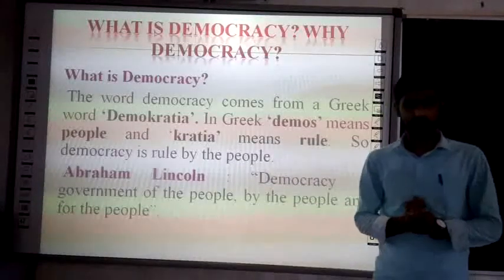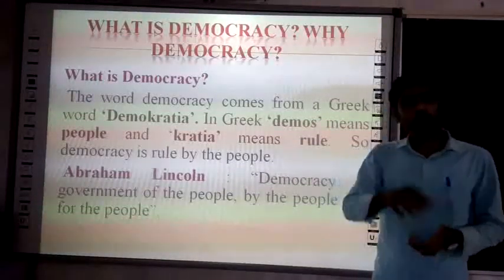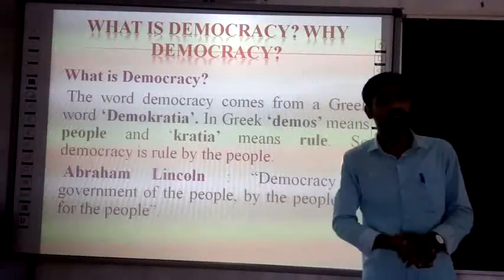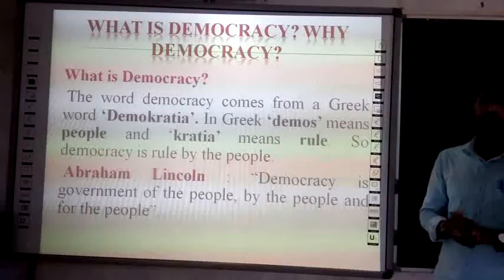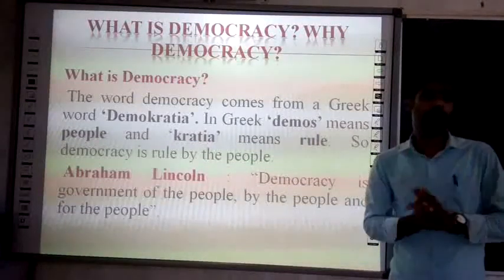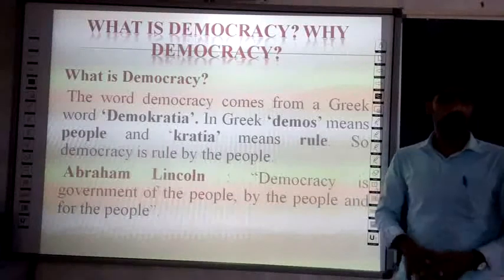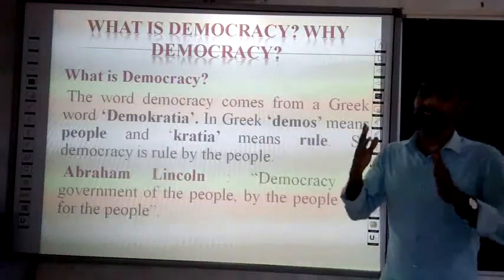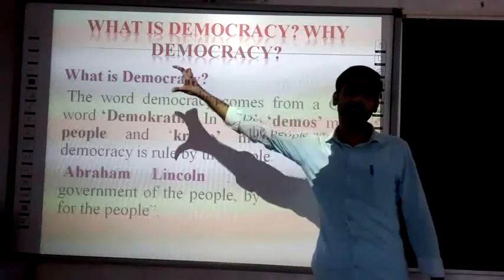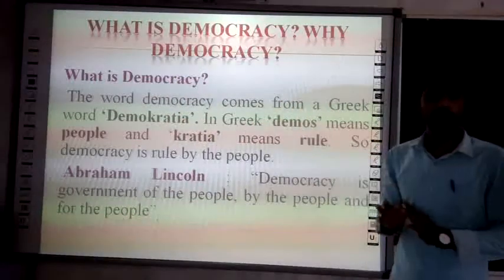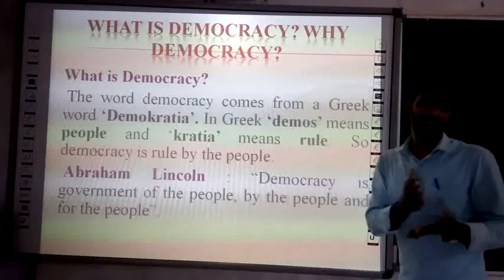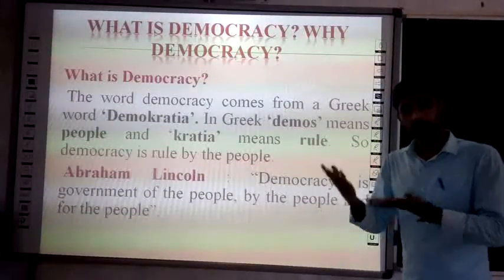So first and foremost, here we need to understand the origin of the word democracy. The word democracy comes from the Greek word demokratia. In Greek, demos means people and kratia means rule. So democracy means rule by the people.